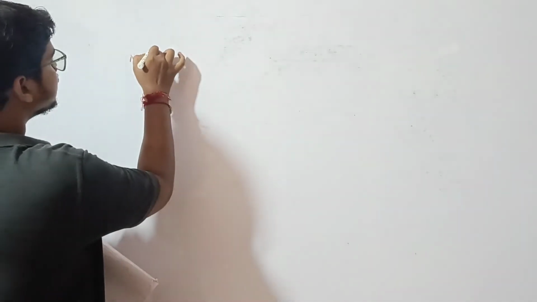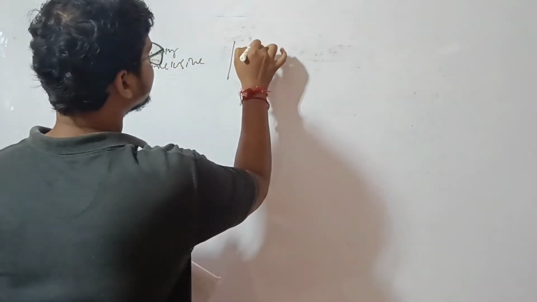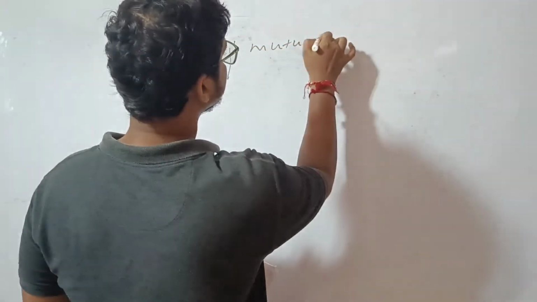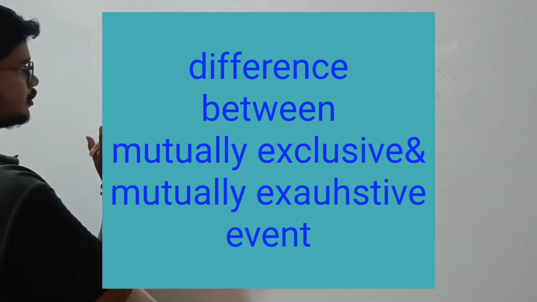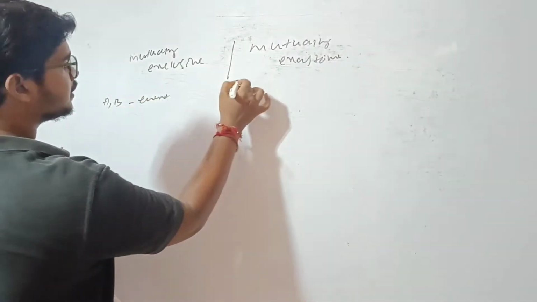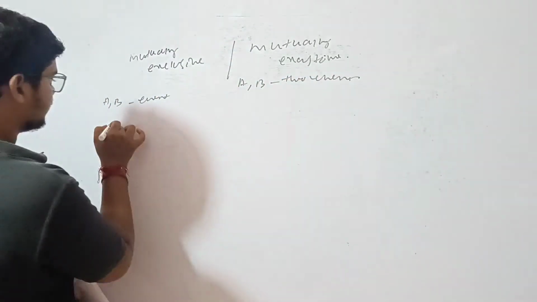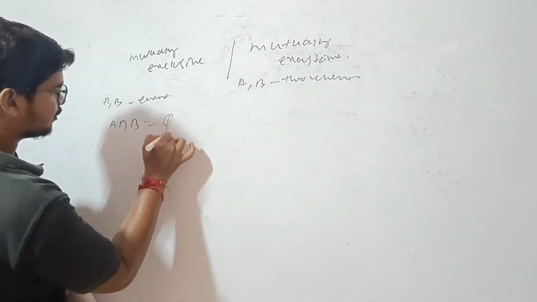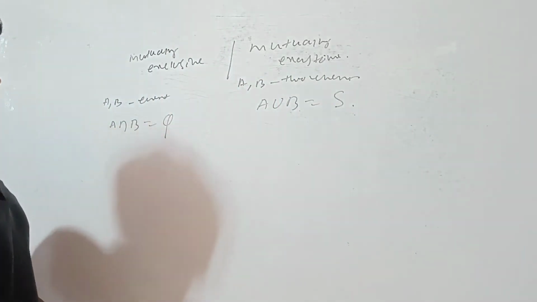Now mutually exclusive and mutually exhaustive, what's the difference? If A, B are two events, here A intersection B equals the empty set, here A union B equals the sample space.